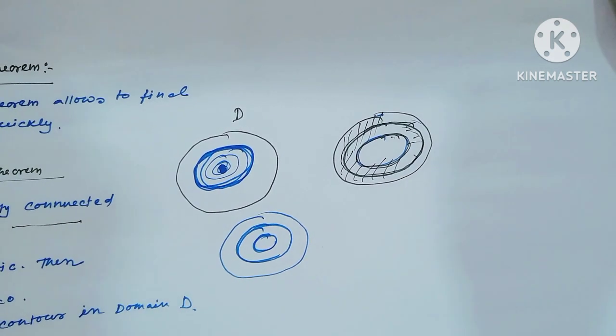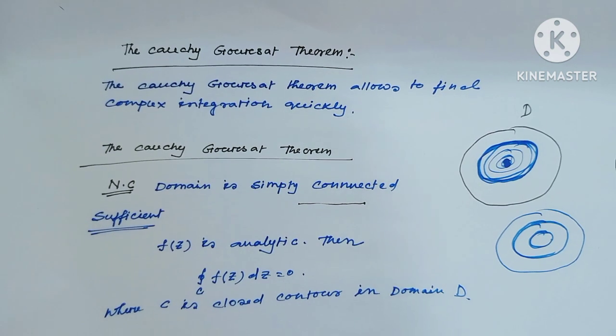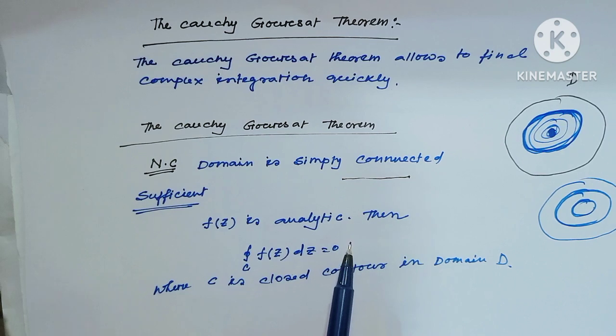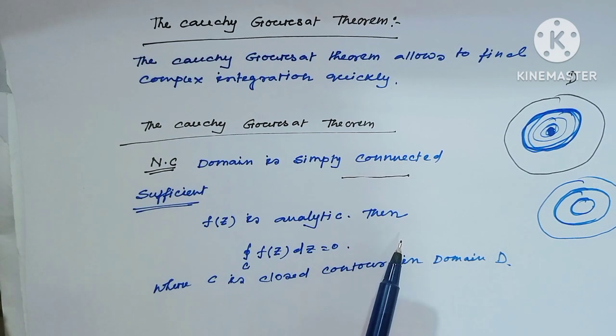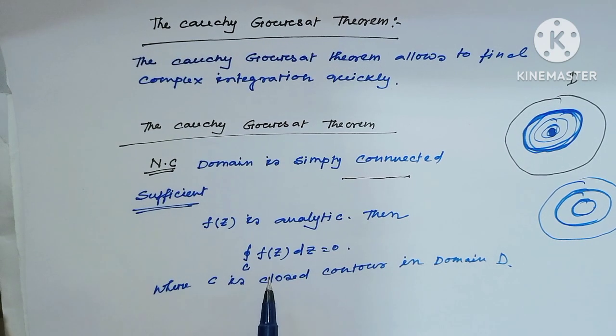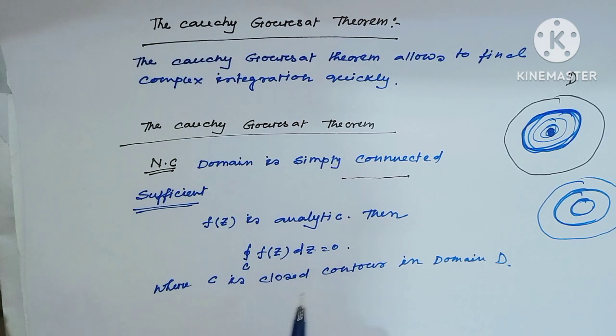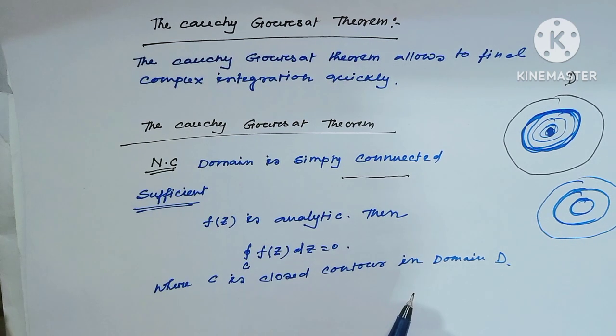And the sufficient condition of the Cauchy-Goursat Theorem is, if f(z) is analytic, then the integral over C of f(z) dz equals 0, where obviously C is a closed contour in the domain D. I hope all my viewers have understood.